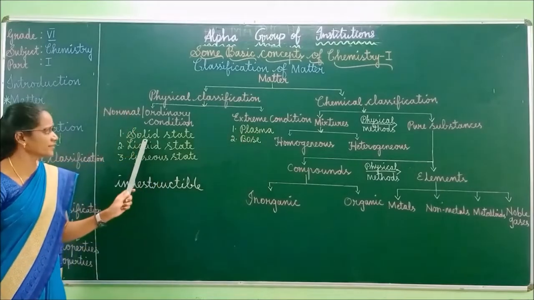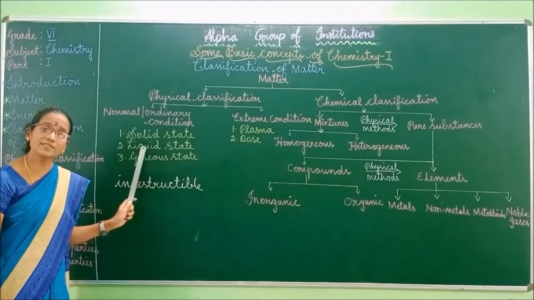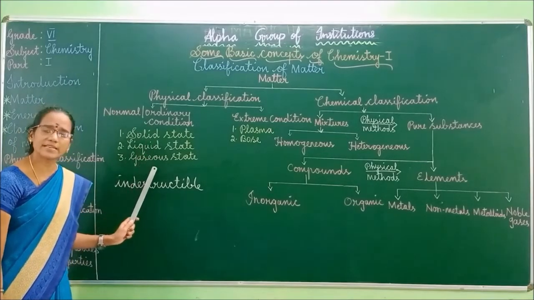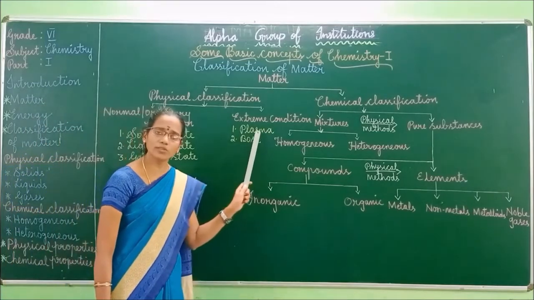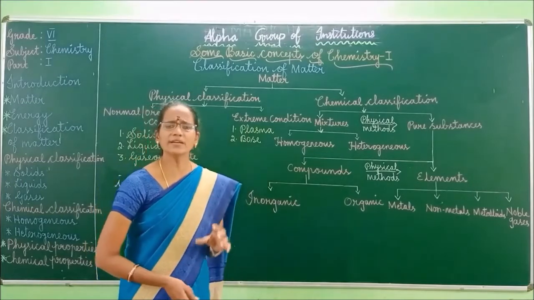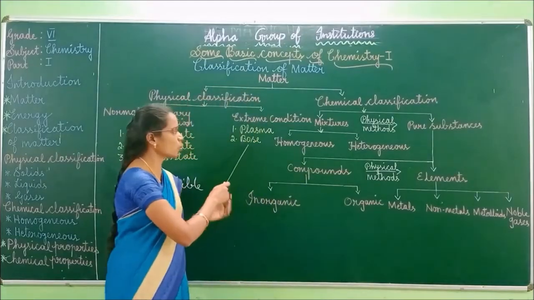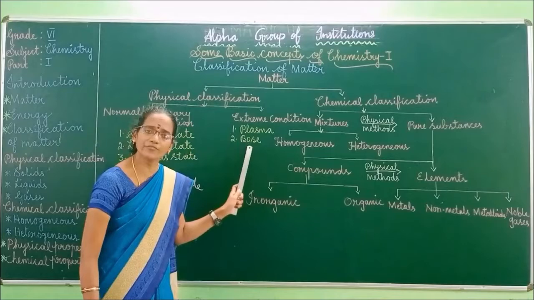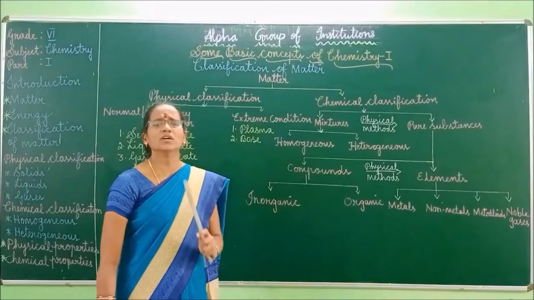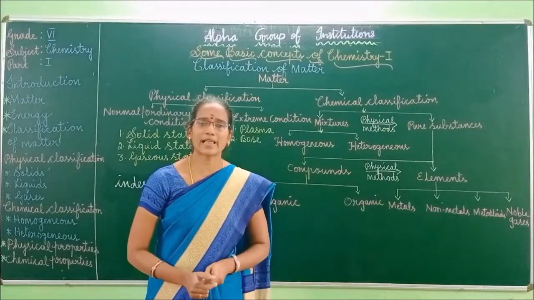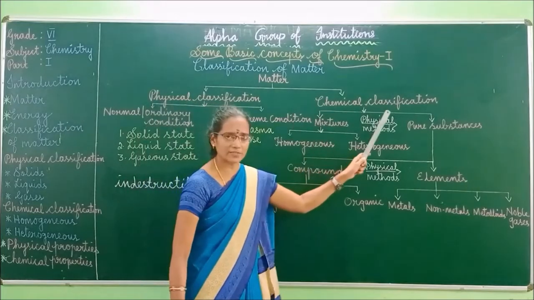If you take the solid state, this is the first state of matter. Liquid state is the second state of matter, whereas gaseous state is the third state of matter, and plasma is the fourth state of matter. The sun and the stars glow due to the presence of plasma. Next, Bose-Einstein condensate is the fifth state of matter, and it is the main work of the scientists Satyendra Bose and Albert Einstein. Right? Next, we can move to the chemical classification.